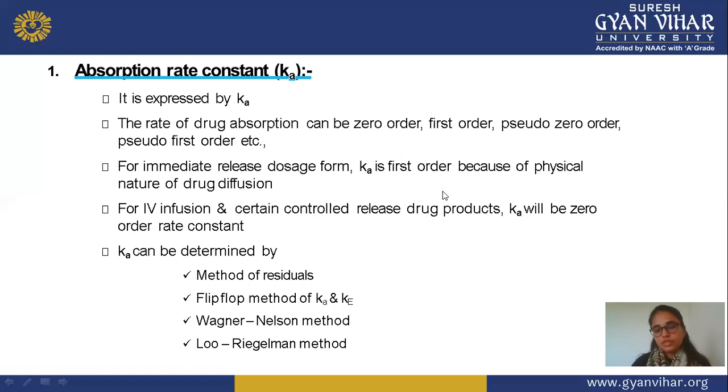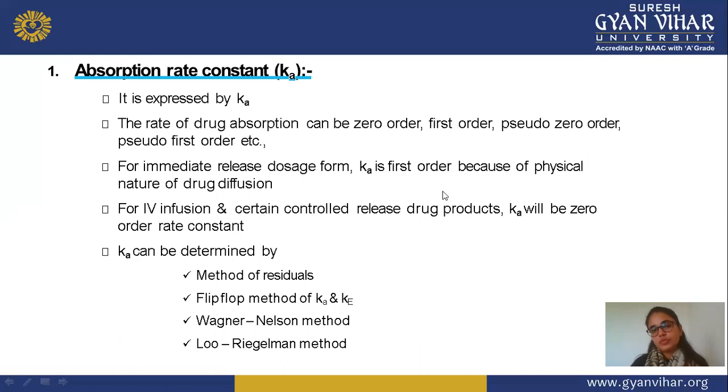Next, in IV infusion and certain controlled drug products, Ka will be a zero order rate reaction. Suppose we are administering the drug by IV route or IV infusion, and the formulation is a controlled release formulation administered by IV route or IV infusion. In this, we can say that the drug shows a zero order reaction rate constant, that is Ka shows a zero order constant rate. In this, Ka is determined by method of residue. This is a constant absorption rate that you can easily determine by the below methods.